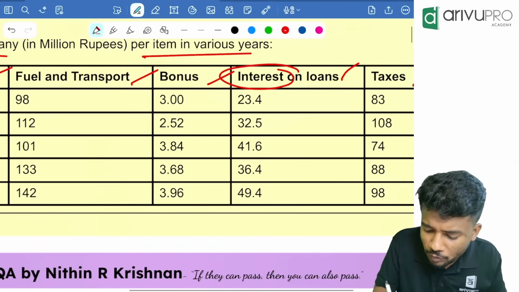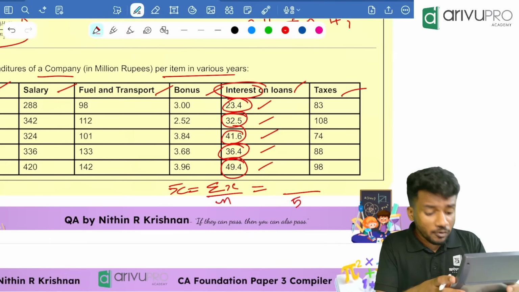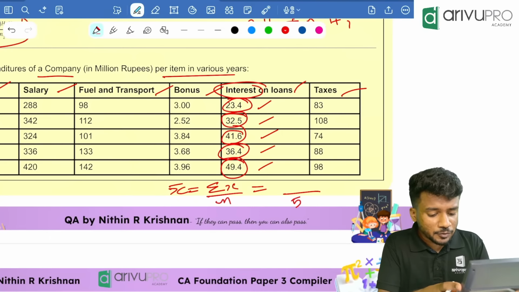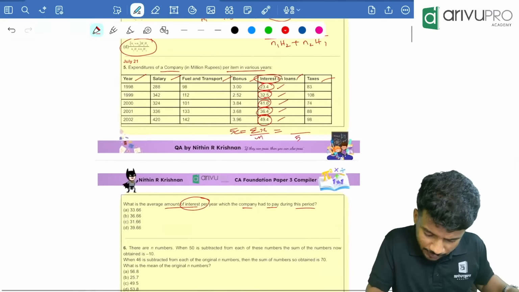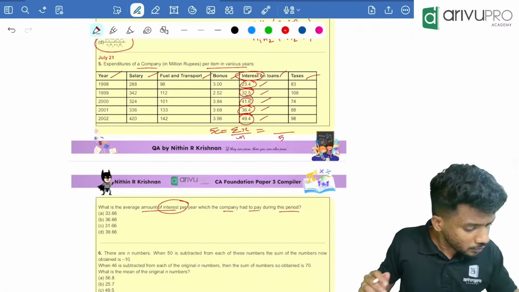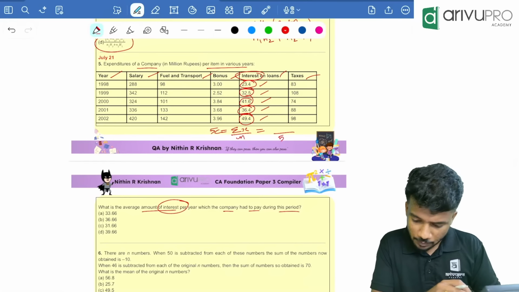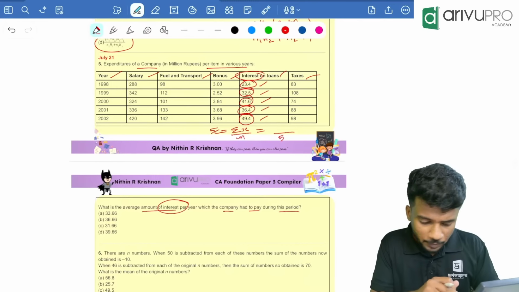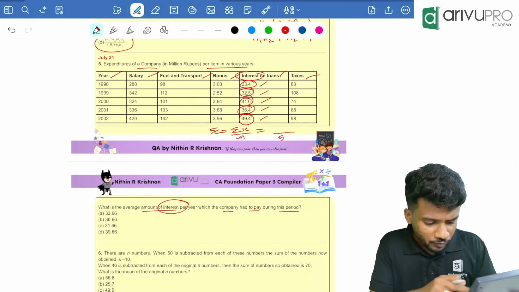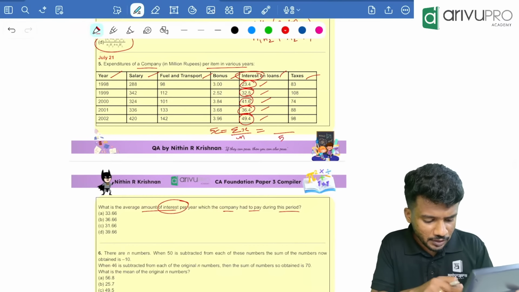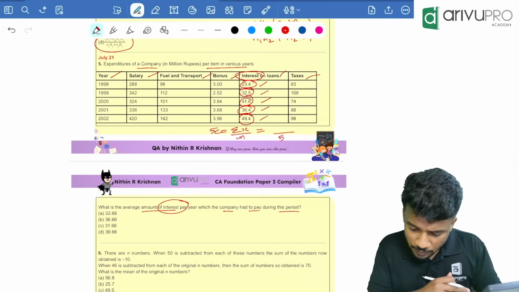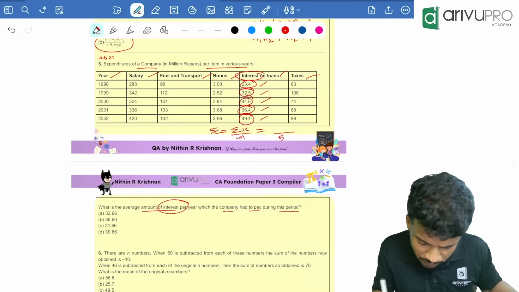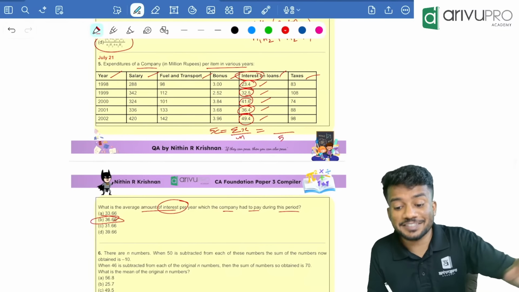23.4 plus 32.5 plus 41.6 plus 36.4 plus 49.4, divided by 5, which is equal to how much? You are getting 30? Oh, one second, let me check the values again. I think I mistyped something. 23.4 plus 32.5 plus 41.6 plus 36.4 plus 49.4, which is equal to this much, divided by 5, which you are getting as 36.66. Option B is your answer.